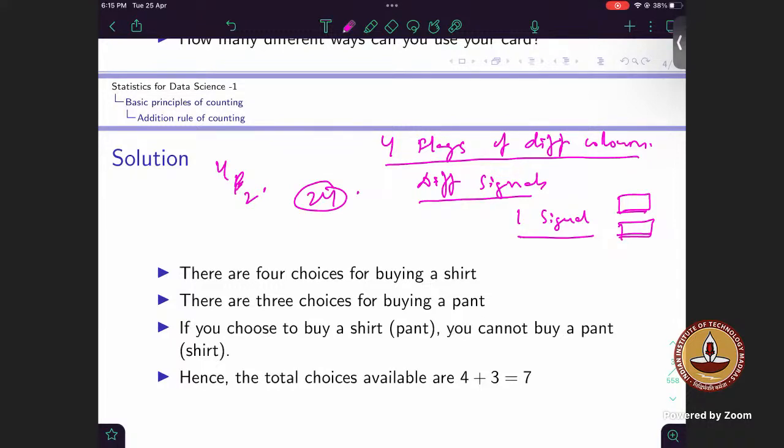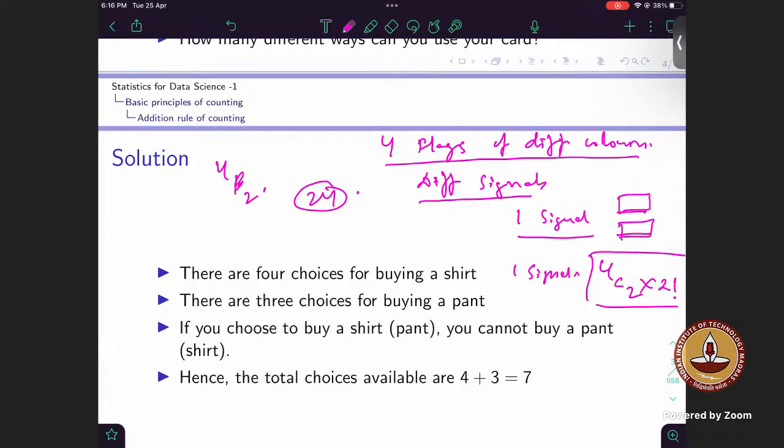Anyone else? Sir, since we have 4 flags and we can choose 2 flags out of them, that is 4C2. But the order will matter here since we are talking about signals. So we can multiply that with 2 factorial, that is the same as 4P2, which equals 12. So there are different ways to do it. If you're saying that for picking up one signal, I need 2 flags, right? So it can be done in 4C2 ways. Then again, as Chetan said, their order will matter. It will be 2 factorial. This can be one possible way to approach.